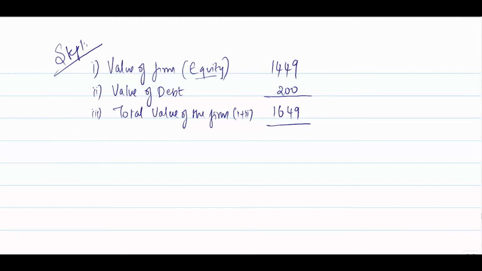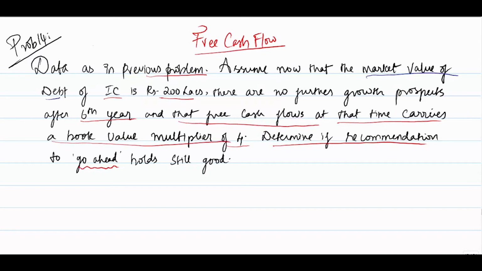But in the case we have another piece of information: there are no further growth prospects after the 6th year, and the free cash flows at that time carry a book value multiplier of 4. So the terminal value after year 6 is going to be the free cash flow in the 6th year multiplied by the book value multiplier of 4.